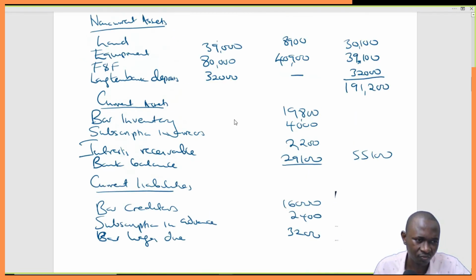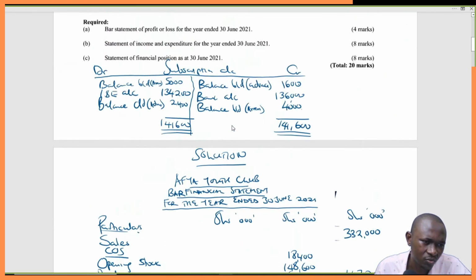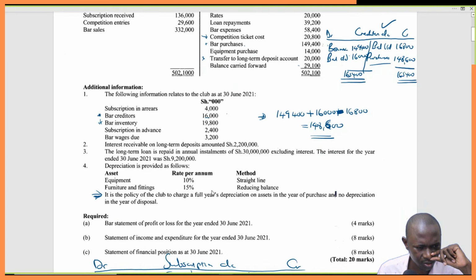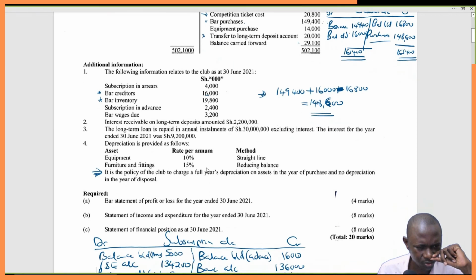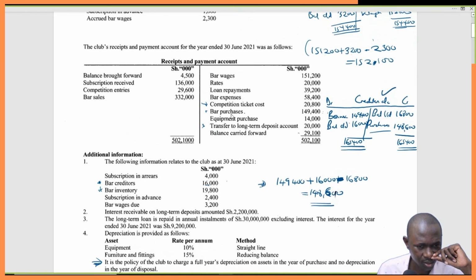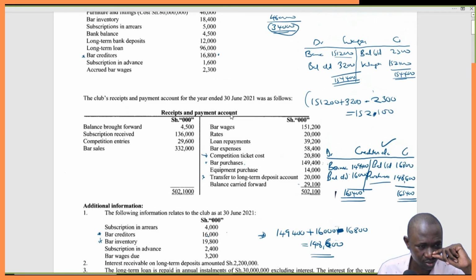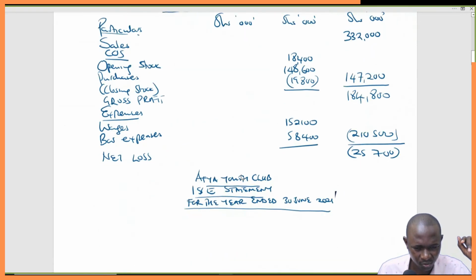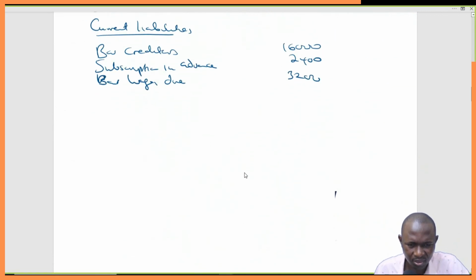So let me just confirm that figure. Bar wages due, 3,200. Good, so we've captured that. Interest receivable, long-term loan excluding interest. The interest for the year ended, interest was paid. So what else? I think we have captured everything in the payment and purchase.